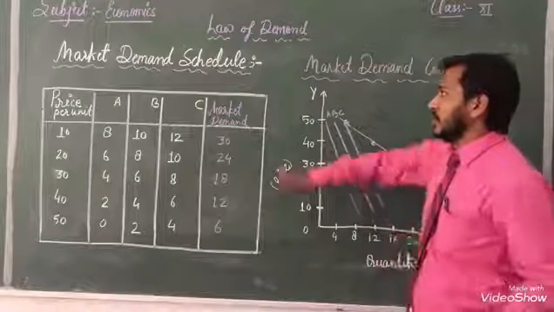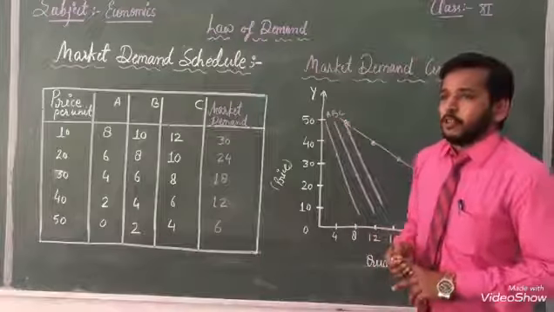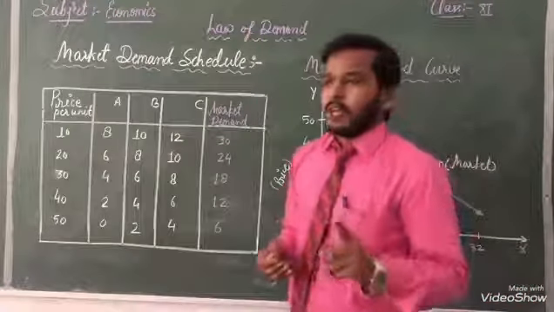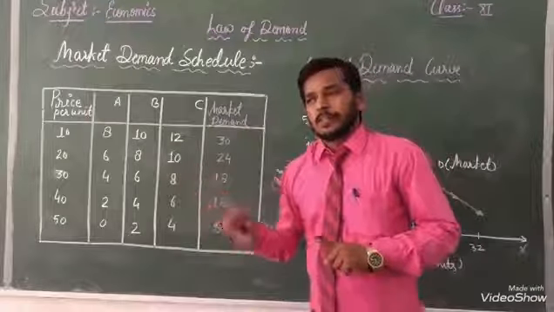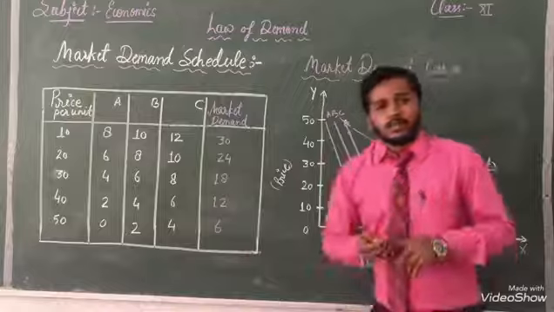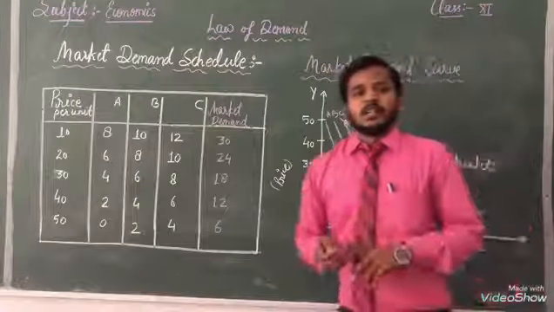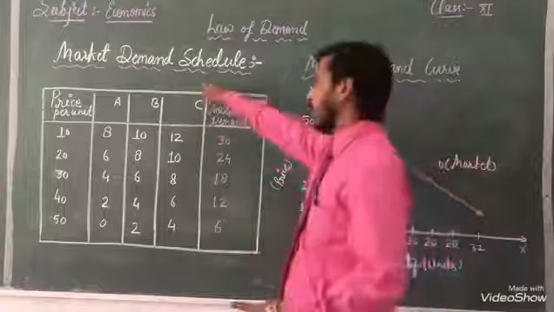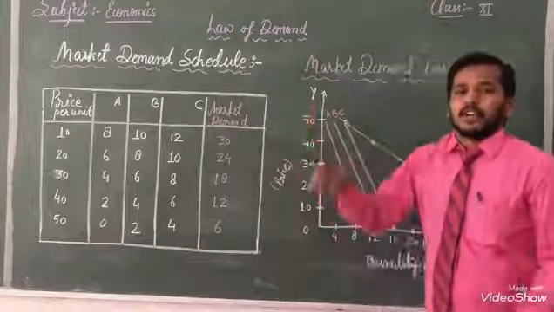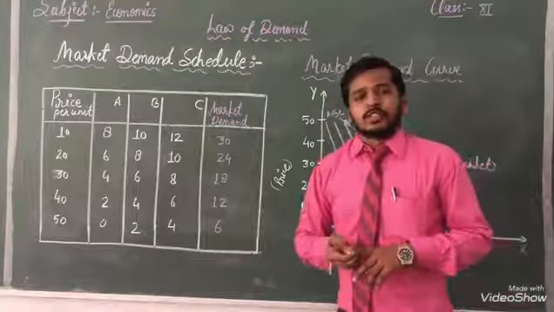So dear students, this is the topic of the law of demand. I have told two types of law of demand are there: individual demand and market demand. Individual demand we can explain with the help of schedule and curve, and market demand also we can explain with the help of schedule and curve. Both examples are in front of you. You have to make a note and explain it yourself.